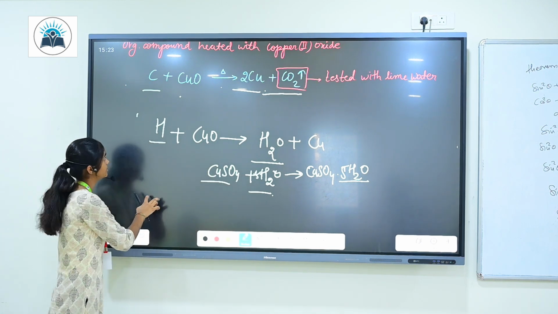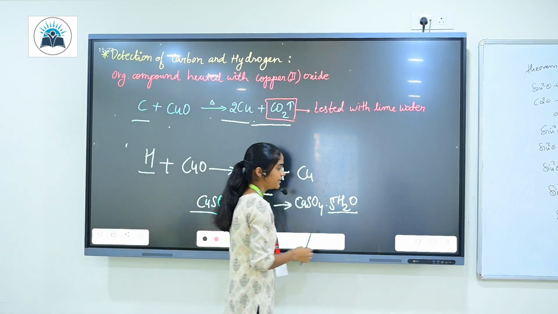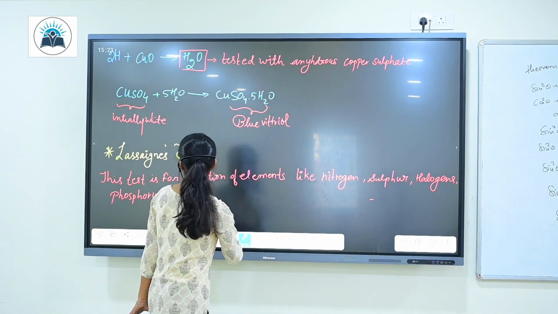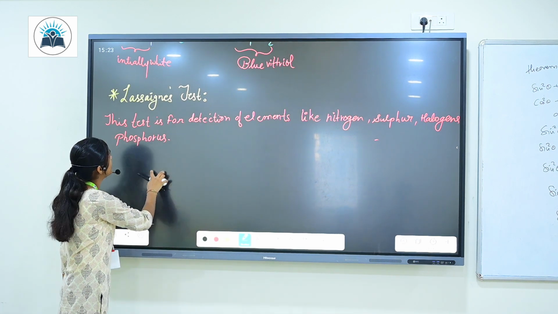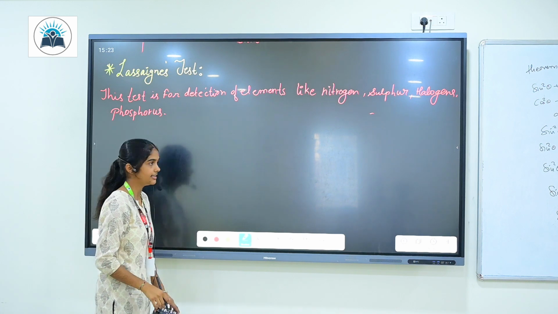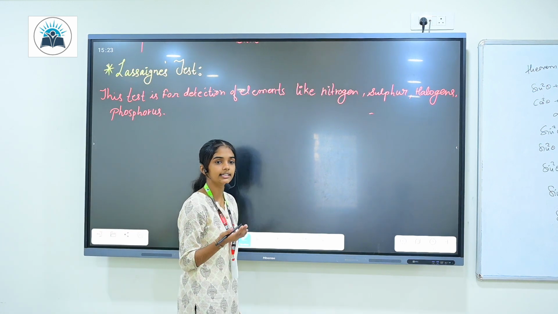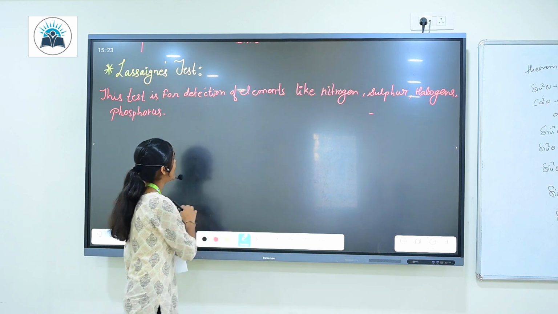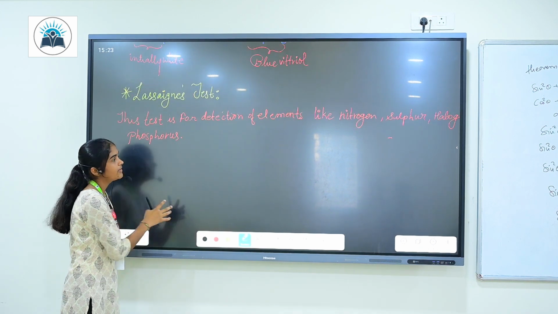Now let's come to the next topic, the next element which we are going to test. We have the test for the other elements, that's Lassaigne's test. Lassaigne's test is named after a scientist, and this test is used for the detection of elements like nitrogen, phosphorus, sulfur, and the halogens. So how are we going to test?